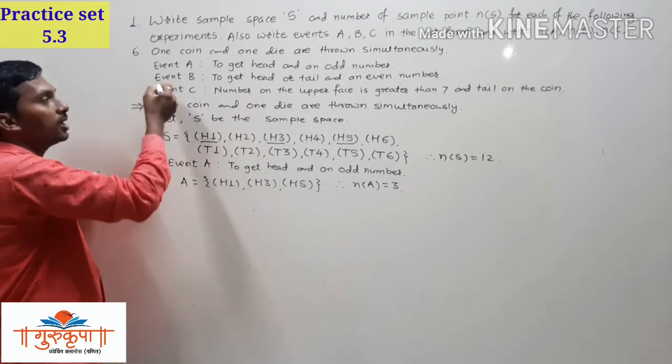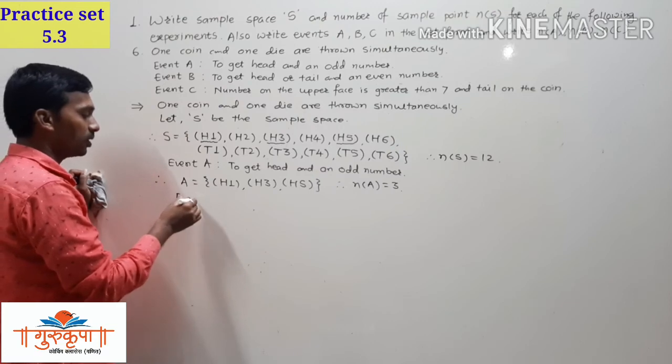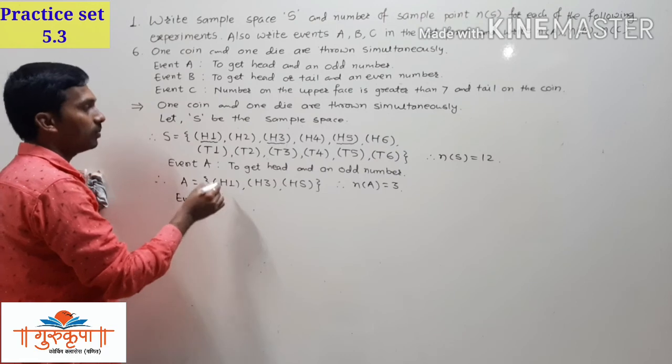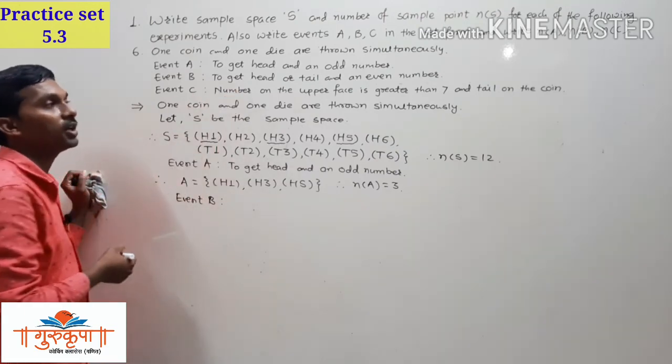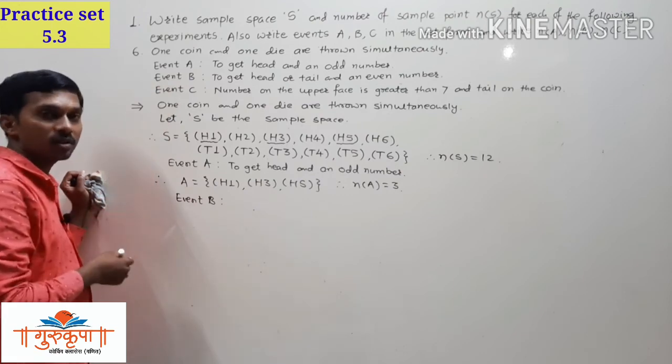So we have to write event B. So first of all we will write the event B in words. What is the event B? B is the event that to get head or tail but even number on the die.